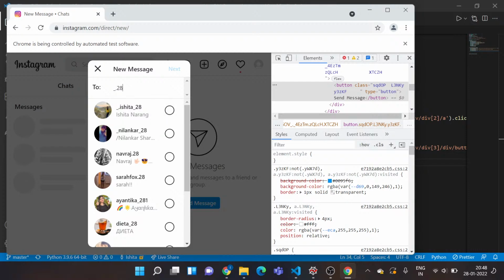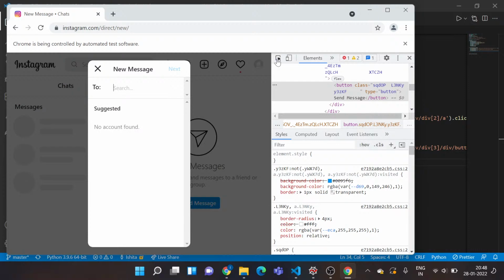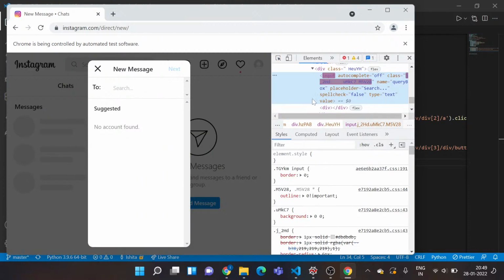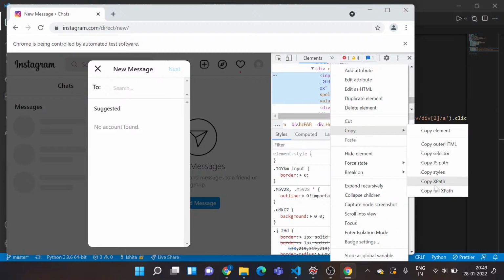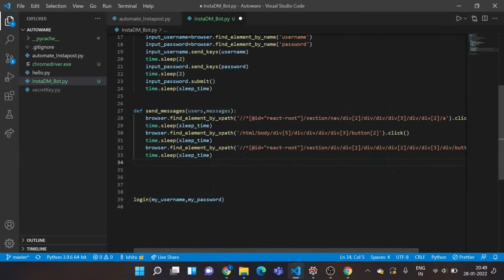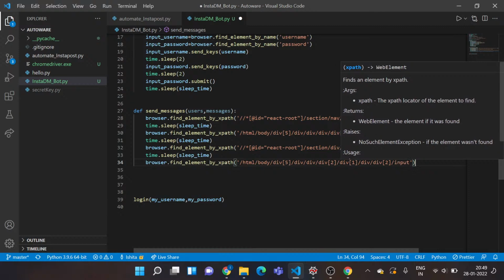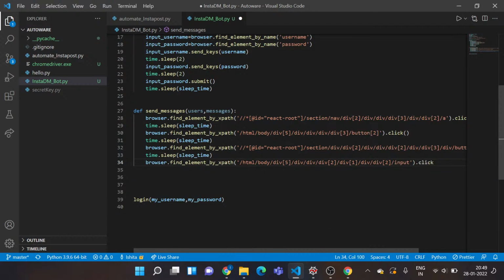So let's break it down. I'll just need to get the code for this input box. So I'll click here for this input. I got it. I'll say copy XPath, go back to my script and say browser dot find element by XPath and just paste my XPath here. I'll say click. Okay, no, I don't want to click here. I want to actually send the name of the user ID. So I'll store it in a variable maybe, or I'll just append my thing here.